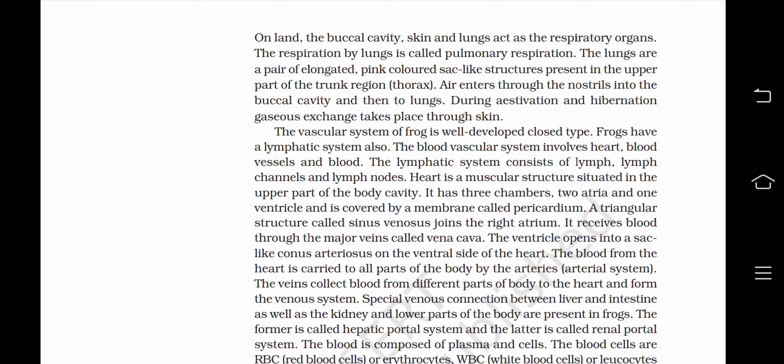Heart is a muscular structure situated in the upper part of the body cavity. It has three chambers, two atria and one ventricle, and is covered by a membrane called pericardium. A triangular structure called sinus venosus joins the right atrium. It receives blood through the major veins called vena cava. The ventricle opens into a sac-like conus arteriosus on the ventral side of the heart. The blood from the heart is carried to all parts of the body by the arteries or arterial system.